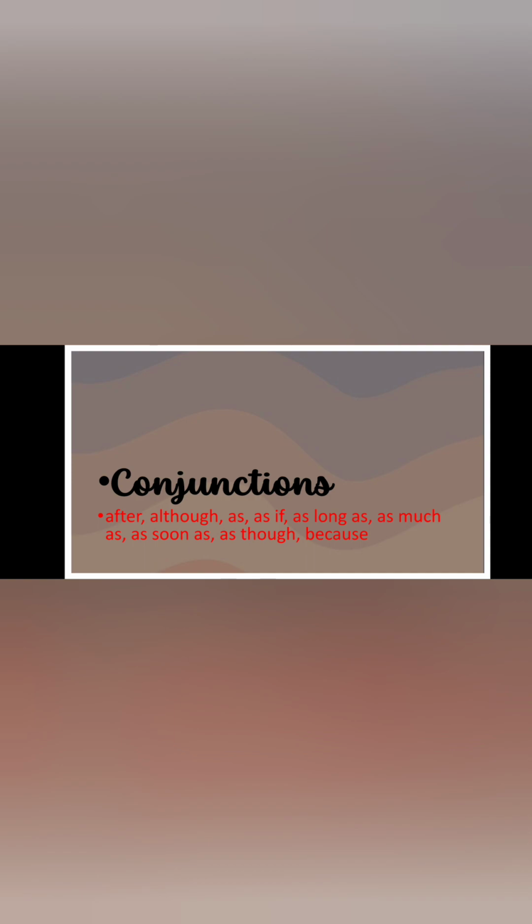Make sure that when you use these conjunctions, the phrases joined by conjunctions are parallel and share the same structure. For example, we have different conjunctions: after, although, as, if, as long as, as much as, as soon as, as though, and also we have because. In summary, conjunctions make it possible to build complex sentences that express multiple ideas.